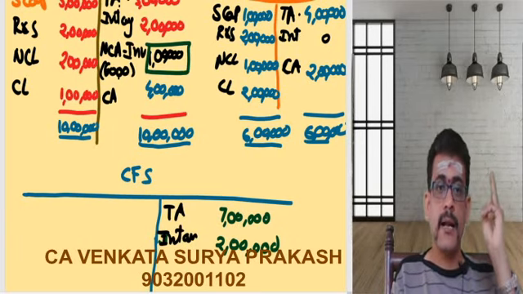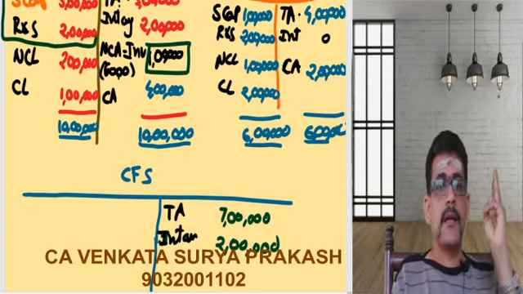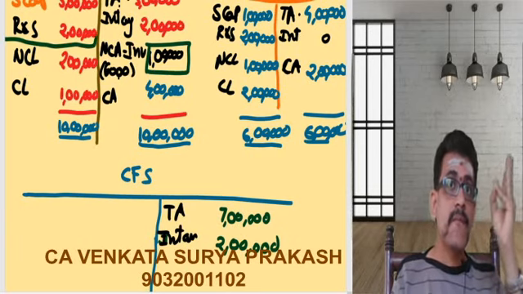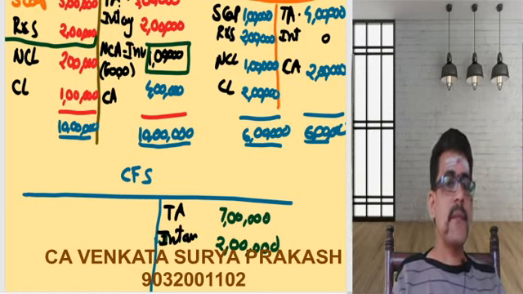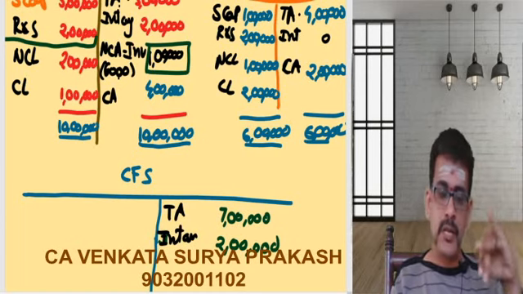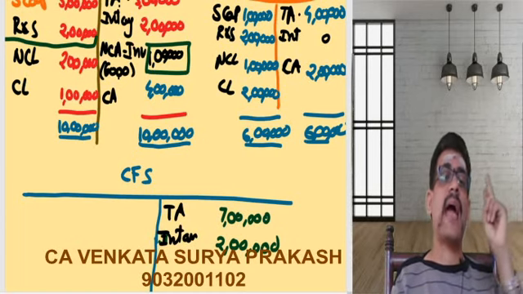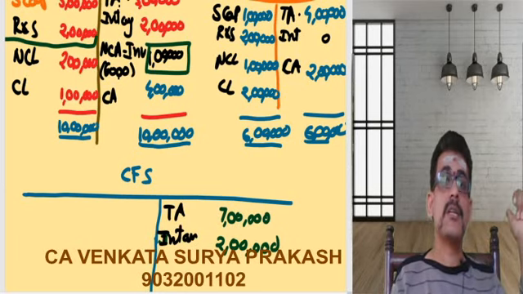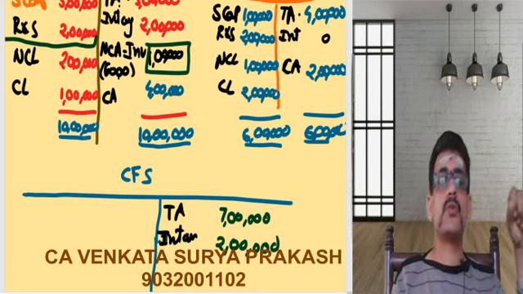Apart from the investment of holding company in subsidiary, share capital of subsidiary, and reserves and surplus, these 3 items I should not add. Apart from this, rest of the assets you can add, rest of the liabilities you can add.